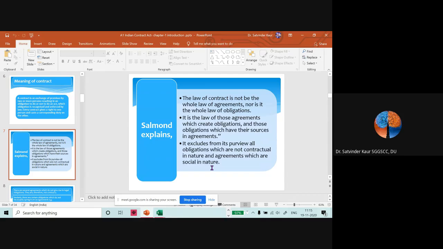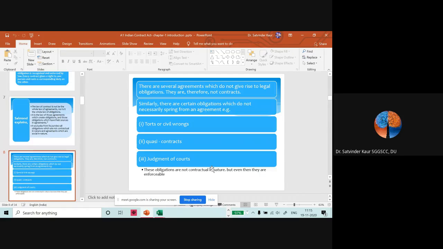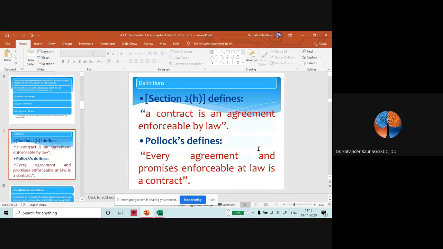If we talk about the definition of settlement, I'll discuss that later. Now, if we talk about the Indian Contract Act, Section 2(h) defines a contract as an agreement enforceable by law. Pollock defines it as: every agreement and promise enforceable at law is a contract.